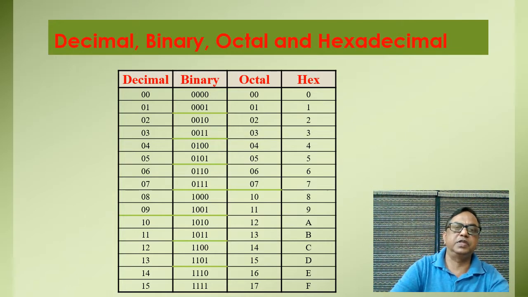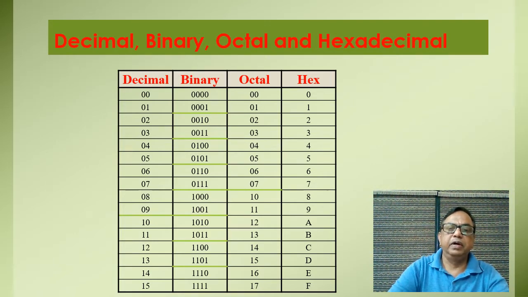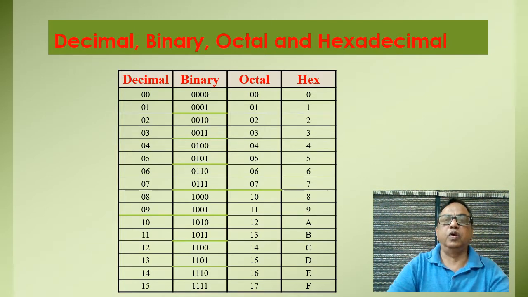Similarly, in the hexadecimal number system, the corresponding values of decimal numbers up to 9 are the same, but 10 of decimal is represented by A in hexadecimal, then 11 corresponds to B, 12 corresponds to C, 14 corresponds to E, 15 corresponds to F, and after F the next digits in hexadecimal will be 10, 11, 12, 13, 14, 15, 16, 17, 18, 19, then 1A, 1B, 1C, 1D, 1E, 1F, and then 20, 21, 23, and so on.